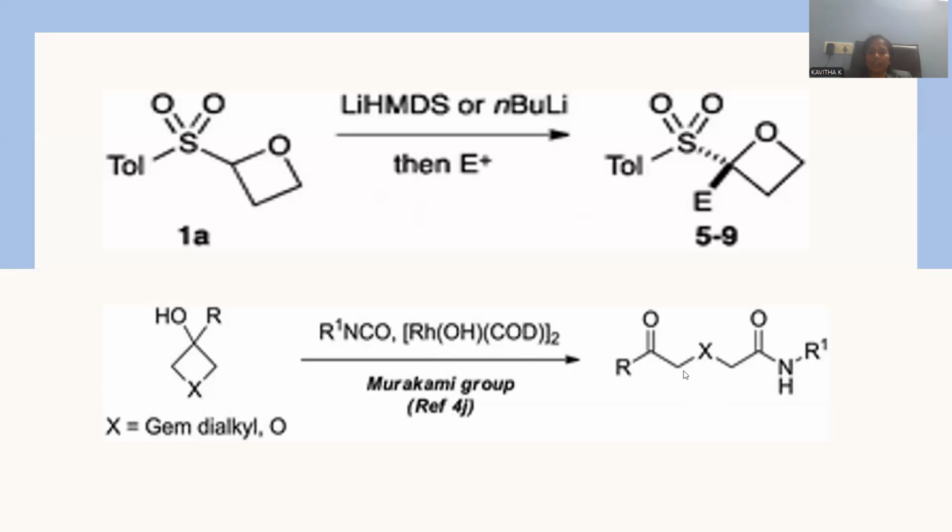The NCO part is converted into an amide linkage, and the other hydroxyl is converted into a ketonic functional group. You can clearly notice that it is converted into a ketonic functional group. This is the way the ring opening reaction will be carried out by this thiocyanate.